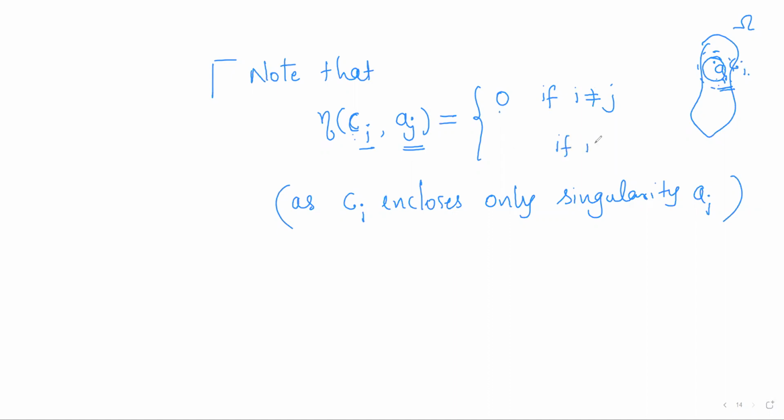And if i is equal to j, then cj encloses aj, so the index of aj with respect to cj will be 1. So this is the idea. For all i not equal to j, the index of ci about aj is 0, and for i equal to j, the index is 1. So if I use this value, the index of aj with respect to gamma minus the sum,